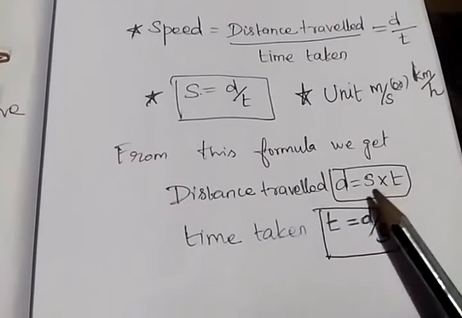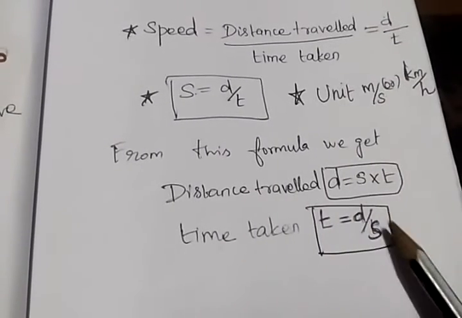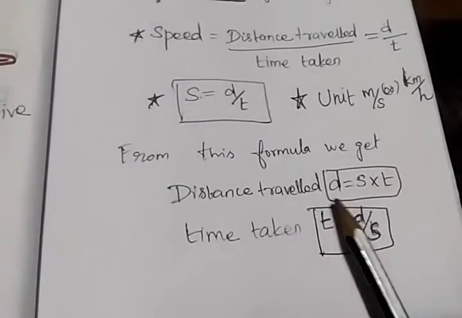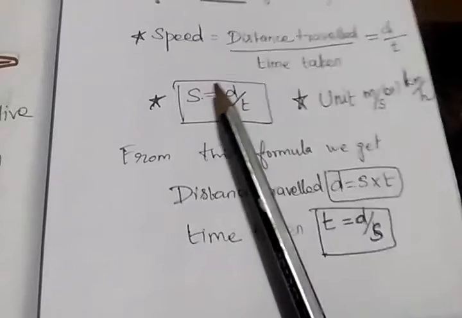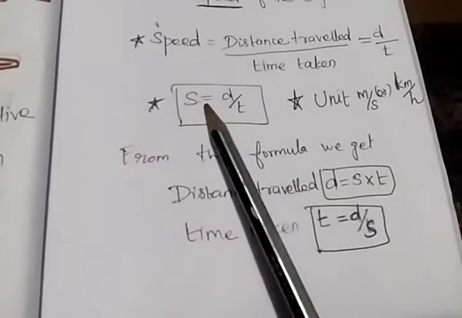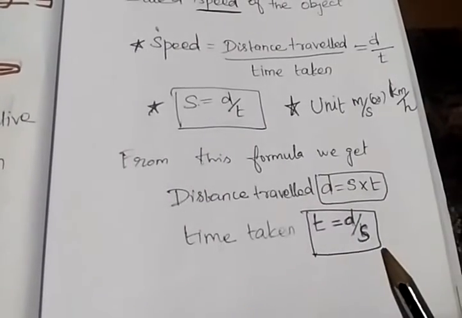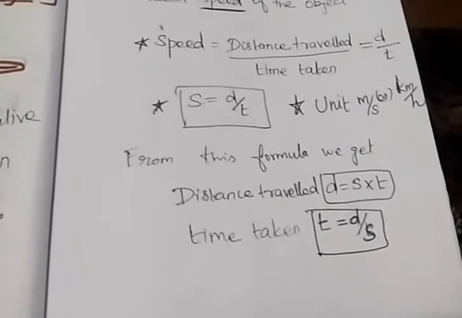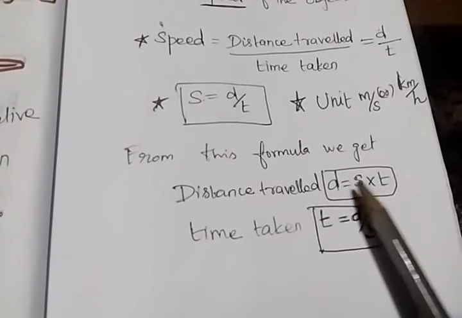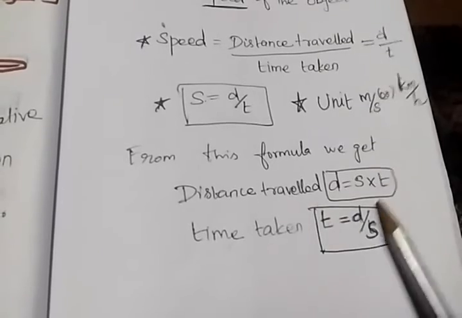In another formula, we take time taken t is equal to distance by speed. So in this formula we get two other formulas: distance is equal to speed into time, and time is equal to distance by speed.